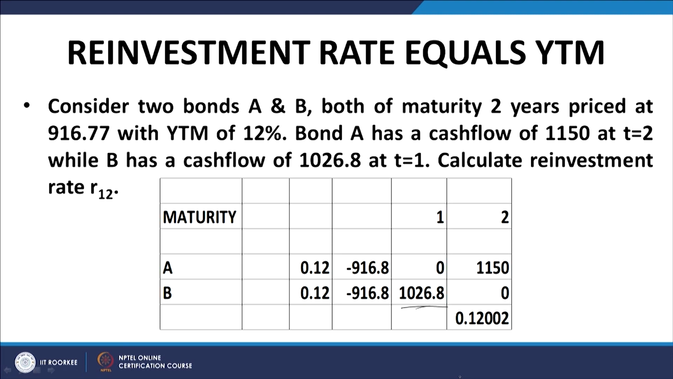Therefore, because the YTMs and obviously the market prices of the two bonds are the same, we must have that the future value of this amount must be this amount at the reinvestment rate. In other words, if I reinvest this intermediate payment at the end of 1 year, I should get this amount at the end of the second year. And when you work out that rate, it turns out to be precisely 12%, which is the YTM.